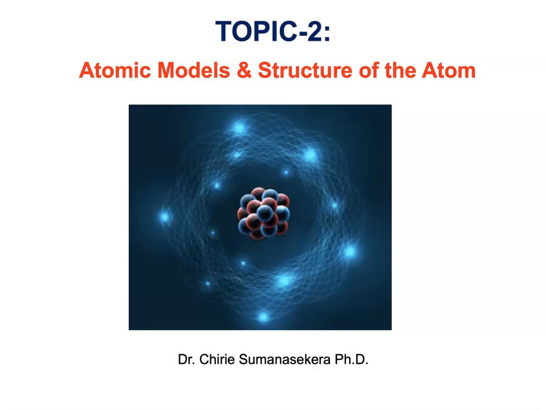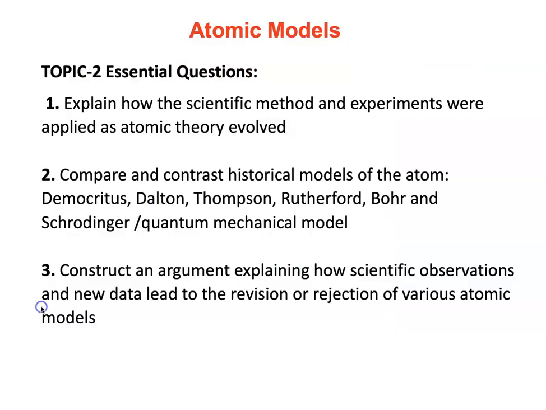Welcome to Topic 2, Atomic Models and Structure of the Atom. We will look at the following essential questions. Explain how the scientific method and experiments were applied as atomic theory evolved. Compare and contrast historical models of the atom, including Democritus, Dalton, Thomson, Rutherford, Niels Bohr, and Schrodinger's quantum mechanical models. And finally, construct an argument explaining how scientific observations and new data lead to the revision or rejection of various atomic models.